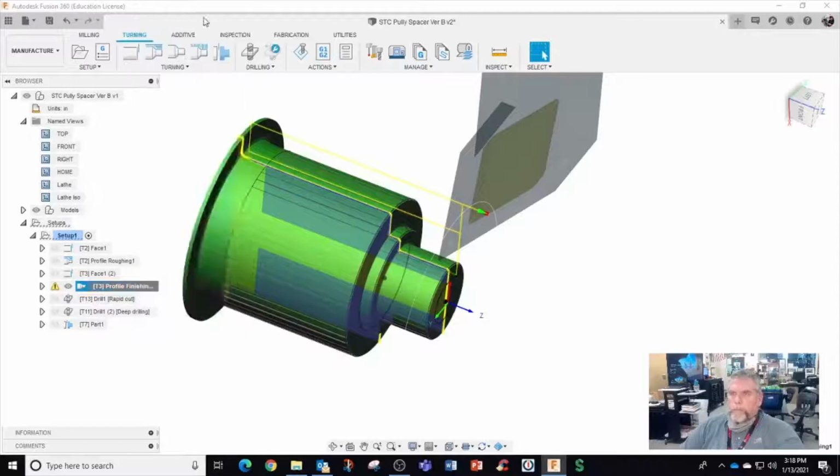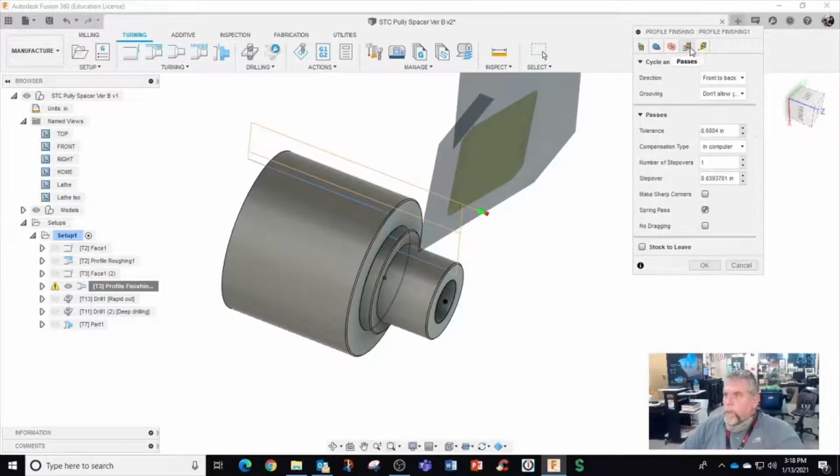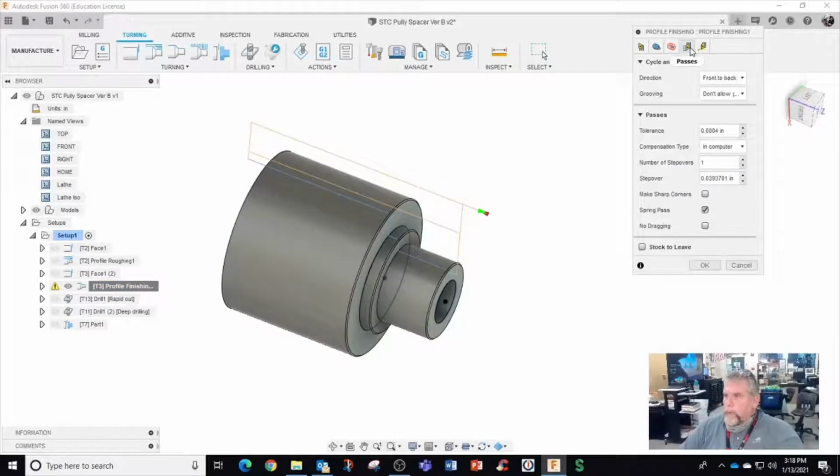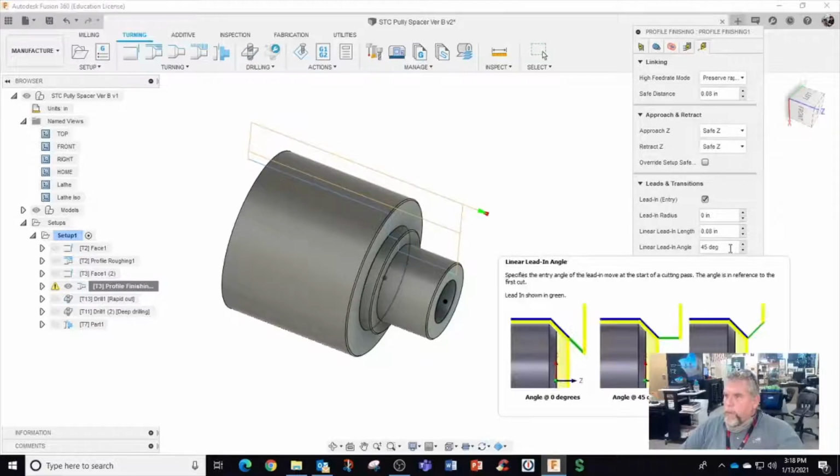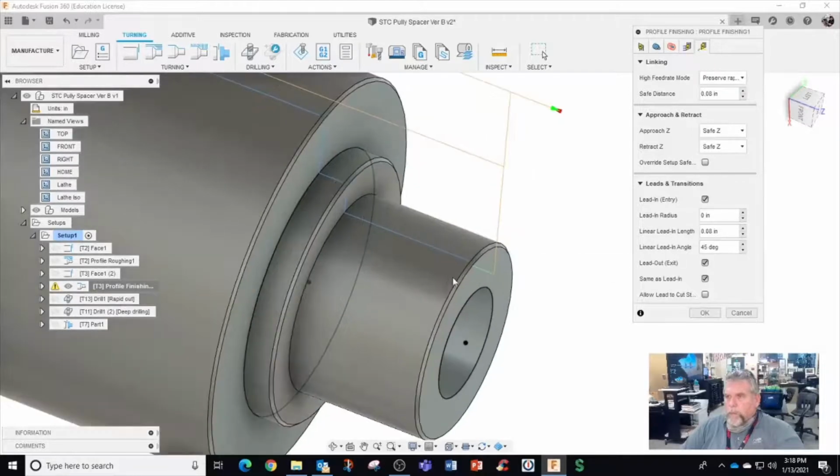Maybe that's it. Passes. Number of passes. Don't allow grooving. Lead in angle 45. 45. Alright. This doesn't look like a 45.